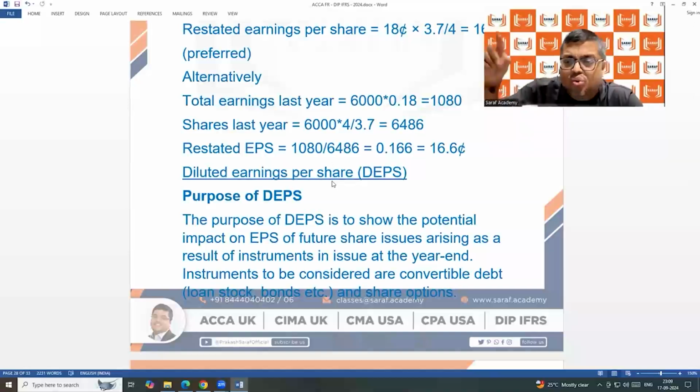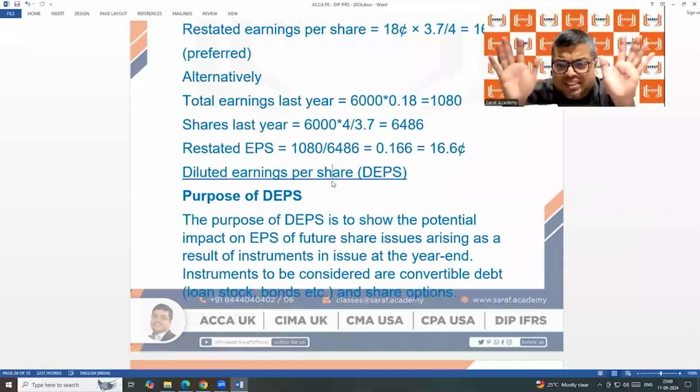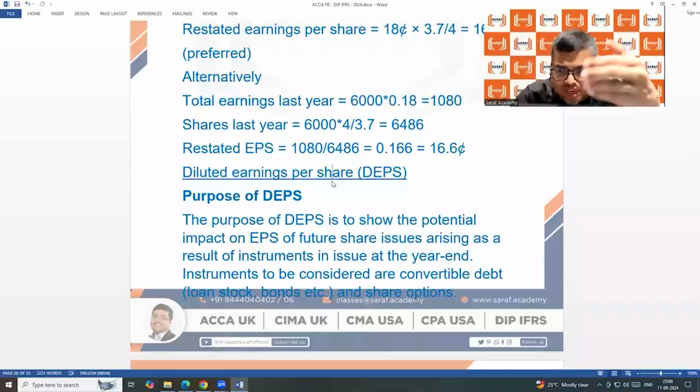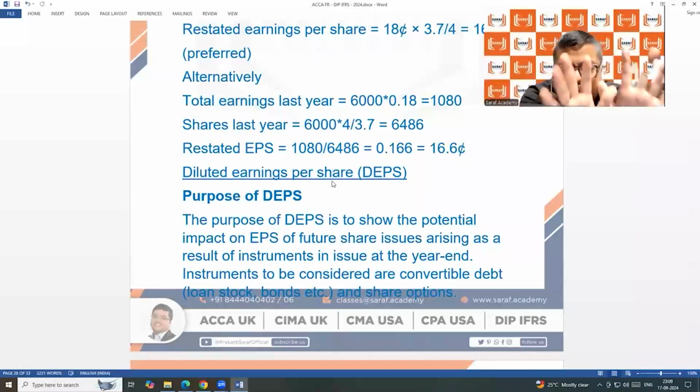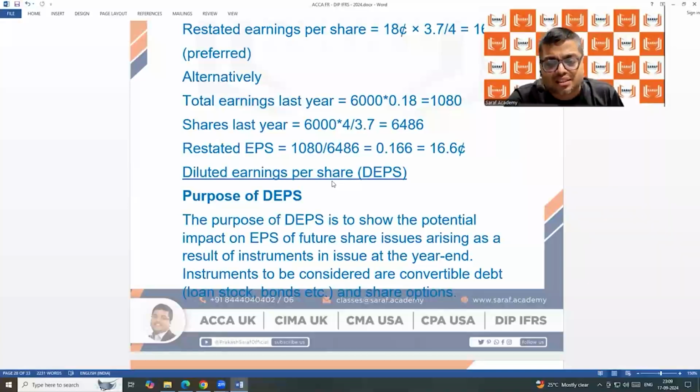And if it is going to go down because of specific reasons, the accounting body is saying that just basic EPS is not enough. You just say that my EPS is this, which we've discussed, basic EPS. That is not enough. You need to say my EPS is going to go down, and this is going to be my downward EPS. That also you need to show, so that the public can take informed decisions. So how do we calculate why the earnings are going to go down? That we need to discuss.